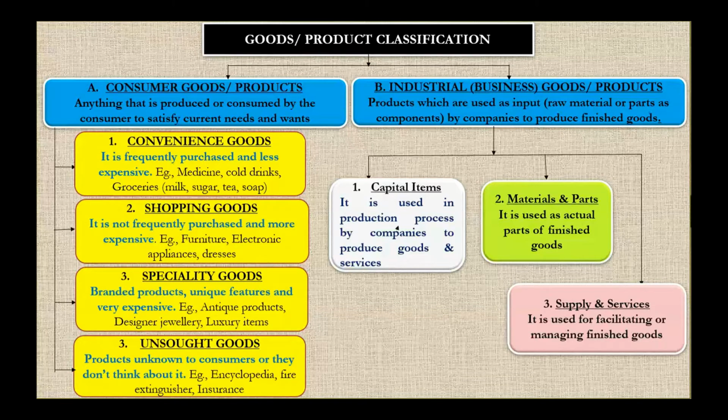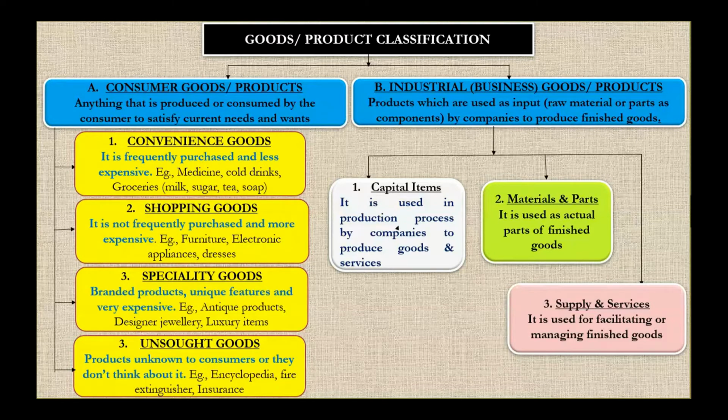But if your product is going to be used for industrial purpose, that is, if your product is going to be fed as an input in order to produce some finished good, then we call it an industrial product, which will be purchased by the producers, not by the consumers. Okay, so under consumer goods, you have further four categories. You have convenience goods, shopping goods, specialty goods, and unsought goods.